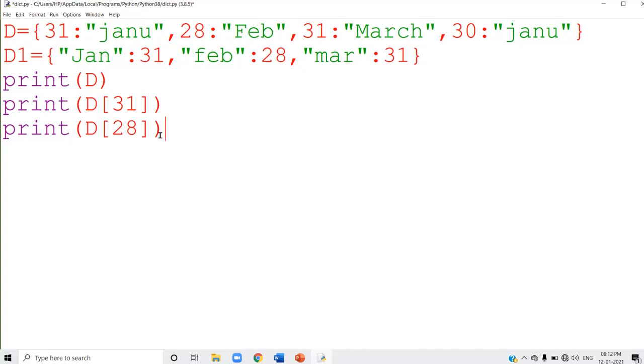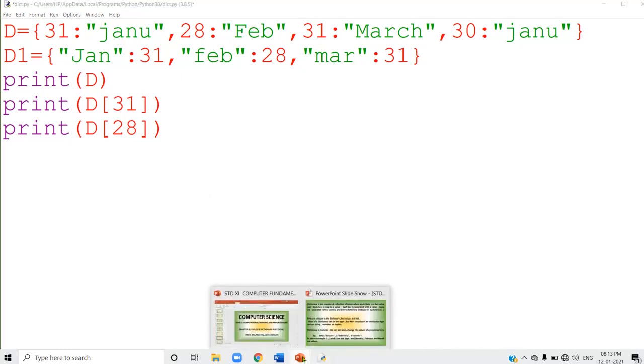So what is this 28? 28 is its key. And its value, now you can say the value of this 28 key is Feb. So Feb will be displayed. So this is the way you can access the individual elements of a dictionary, not list.